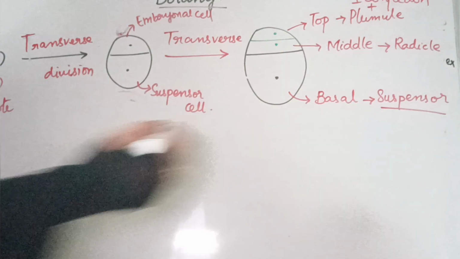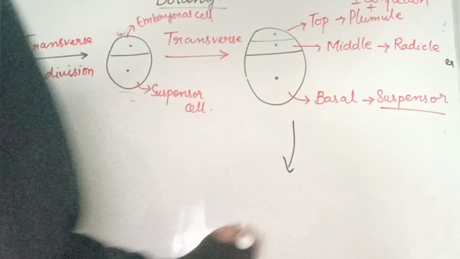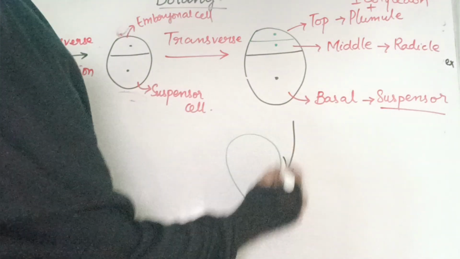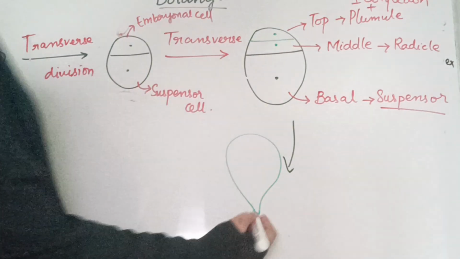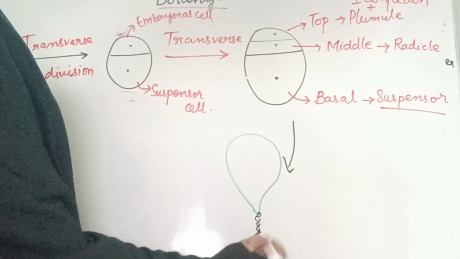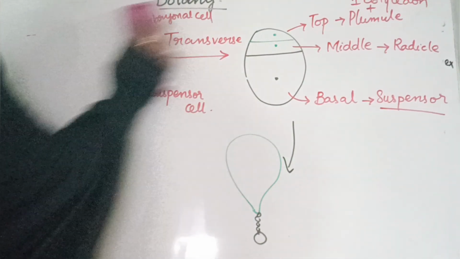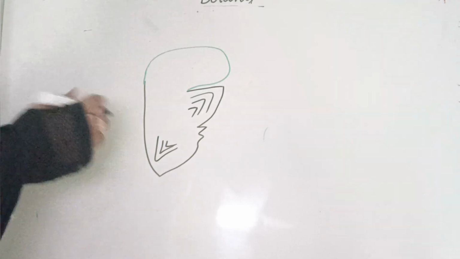Next stage, the upper region only will go ahead. Then it forms, just like in the dicot, one globular stage and a very less developed basal stage. Now let us see the diagram directly. After the globular stage, after the development is complete, you can see that the monocot embryo looks like this, wherein this is the scutellum.